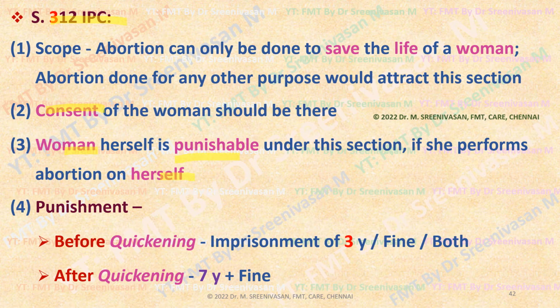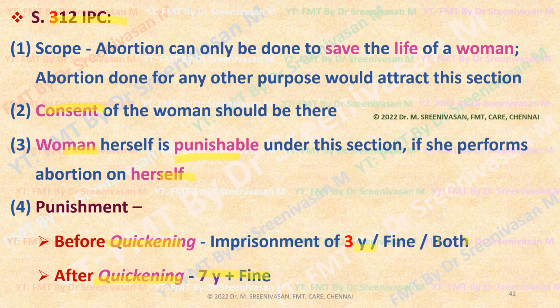Not only the abortionist, attempting abortion herself is punishable. The pregnant woman is punishable. Suppose MTP is done before quickening occurs, the imprisonment is 3 years or fine or both. MTP done after the quickening stage, it is 7 years and fine.